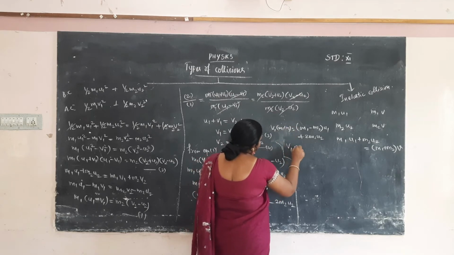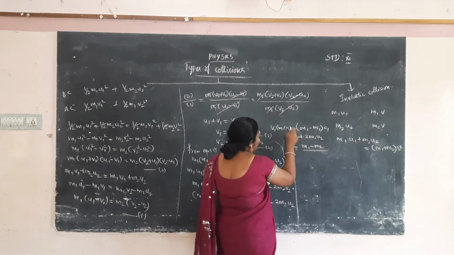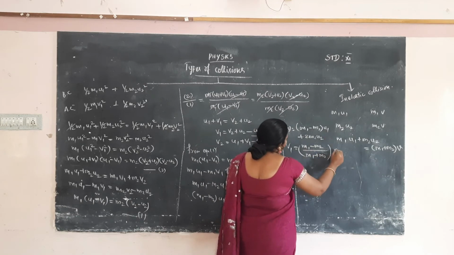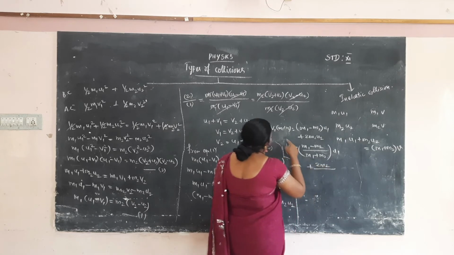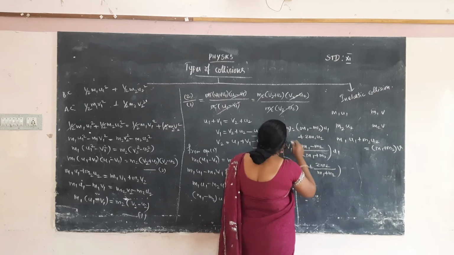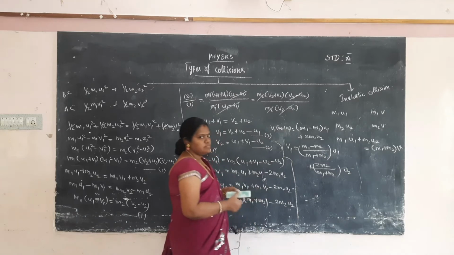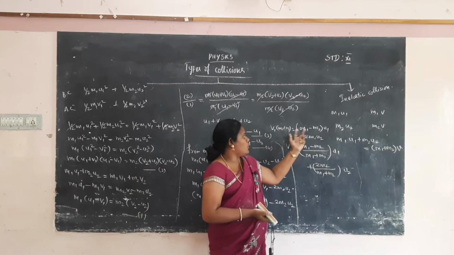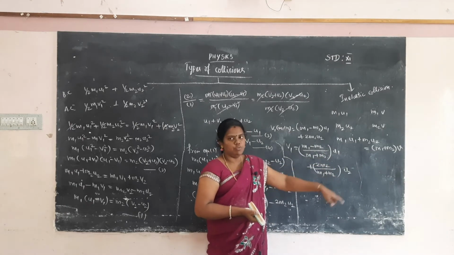So v1 is equal to m1 minus m2 over m1 plus m2, the whole bracket of u1, and then plus 2 m2 by m1 plus m2 into u2. The left hand side m1 plus m2 is there, so we have to divide all the terms: m1 minus m2 by m1 plus m2 into u1, and 2 m2 by m1 plus m2 into u2.